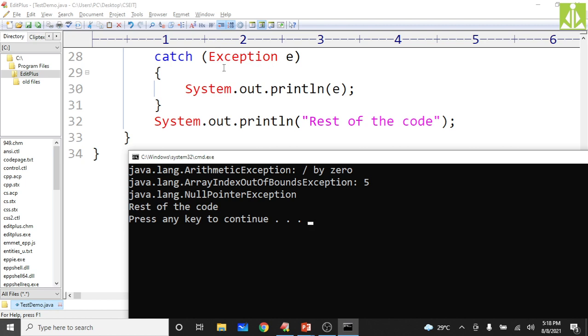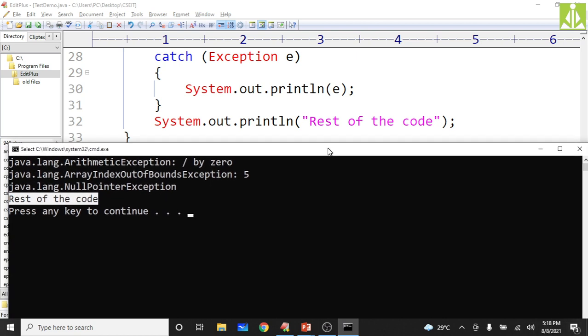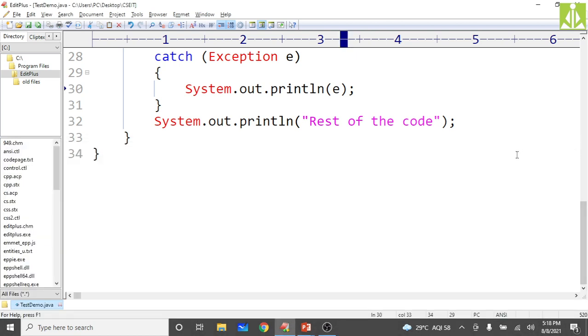That is also possible. As you can see, in both cases you are getting the message, and the rest of the code is also getting executed. Hopefully you understood. Even when your program is generating many exceptions, you are handling all of them with proper care.